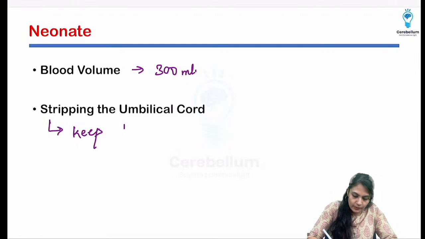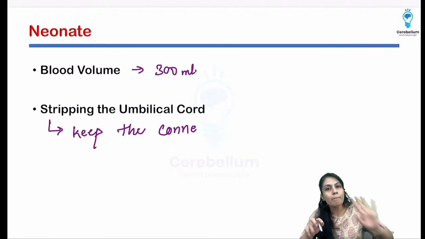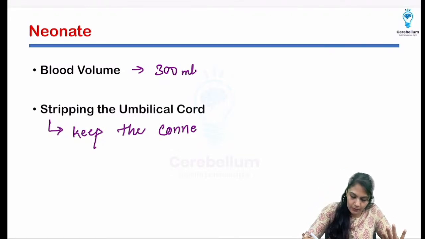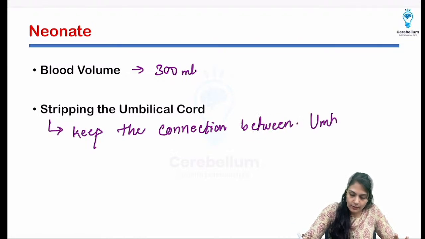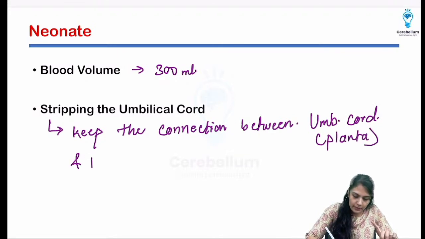We do not clamp the umbilical cord right away, we give some minutes, right? So we keep the connection patent for some time between the umbilical cord, that means the placenta basically I'm talking about, and the baby.